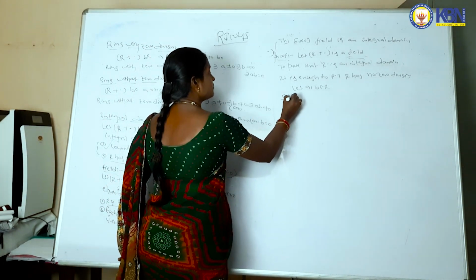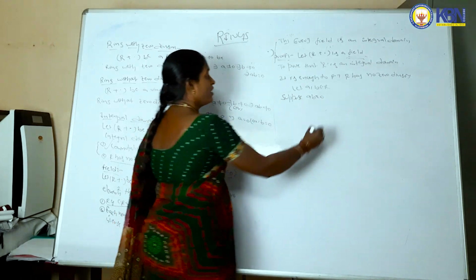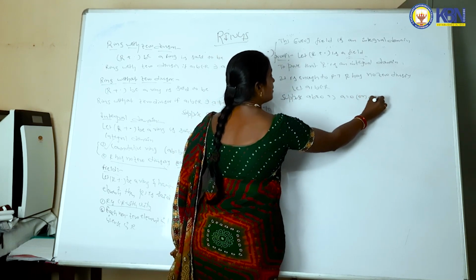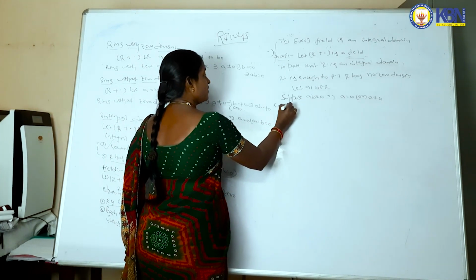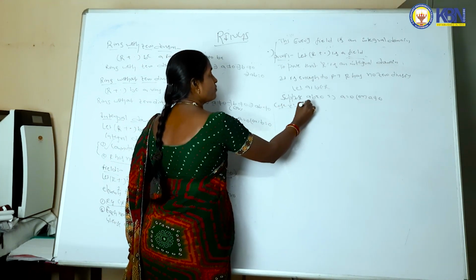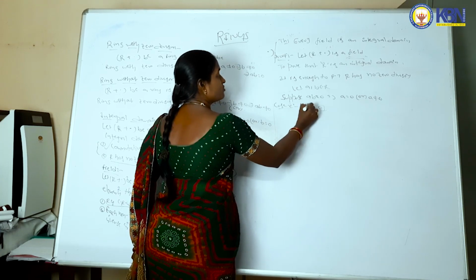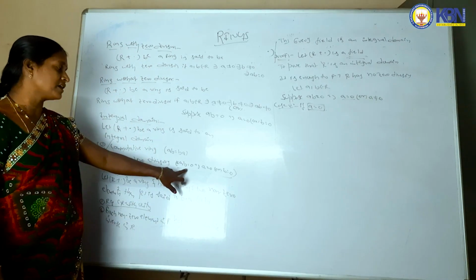Suppose AB is equal to 0 implies A is equal to 0 or A not equal to 0. Case 1, what do we take? Suppose if A is equal to 0, let us take. If A is equal to 0, what is the condition we need to prove?